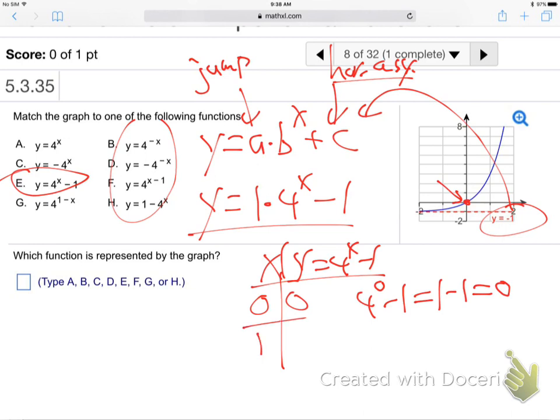That's looking good. Put in a 1. 4 to the 1 minus 1, that'd be 4 minus 1, that'd be 3. Is it over 1 up 3? Does that look right? Oh, yeah, look at that. Over 1 up 3, yeah. That's it. That's working.